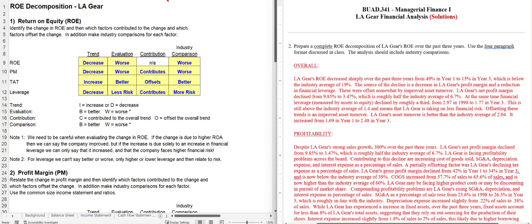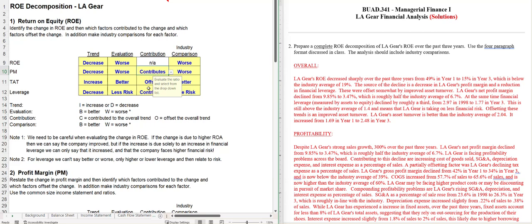Let's now go ahead and take a look at our written ROE decomposition. Our first sentence in our written ROE decomposition wants to tell the reader what happened to return on equity, and how it compares to the industry average. Our ROE decreased from 49% to 15% in year 3, and it's now below the industry average of 19%. For our next sentence, we want to identify what factors contributed to this decrease and which factors would have been offsetting. And that information's right here.